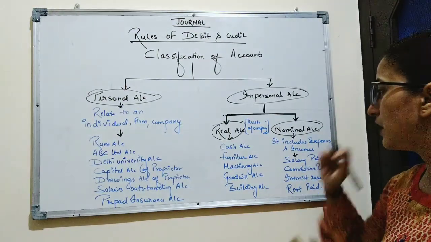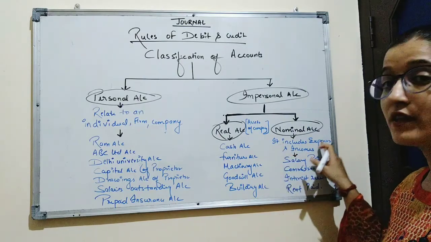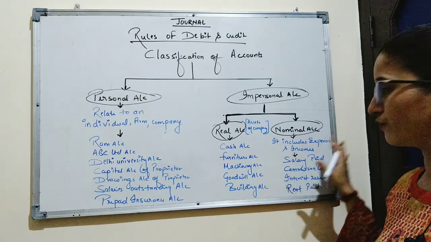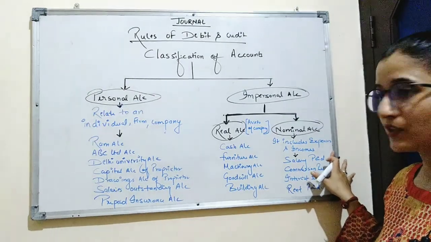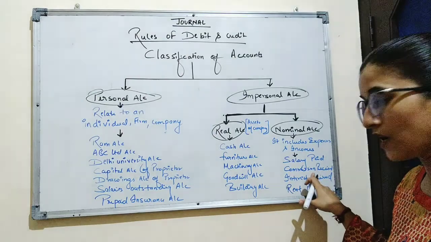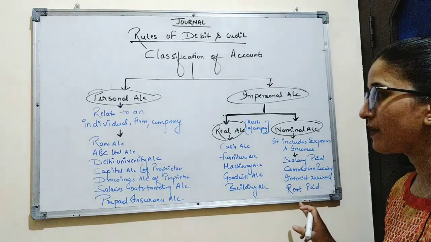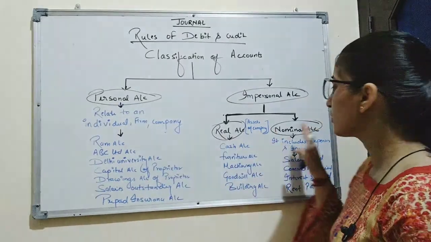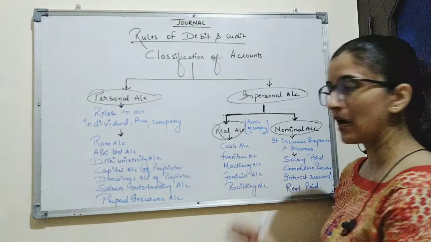Third account is nominal account. Nominal accounts are the accounts which include all the expenses and income of the company. For example, salary paid is an expense for the company, so it is a nominal account. Commission received is an income for the company. Interest received is income. Rent paid is expense. So these are the three types of account, and each account has a certain rule of debit and credit.